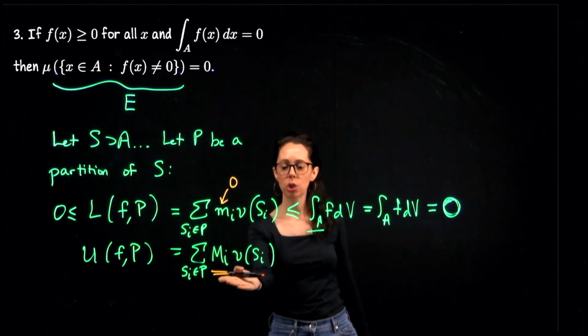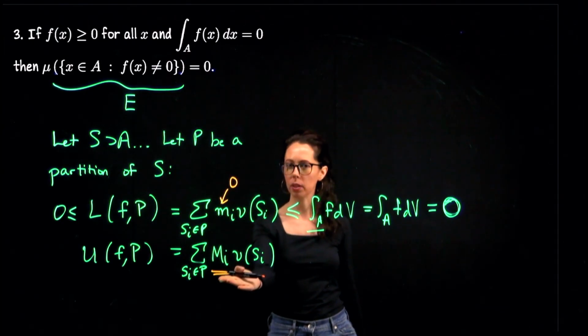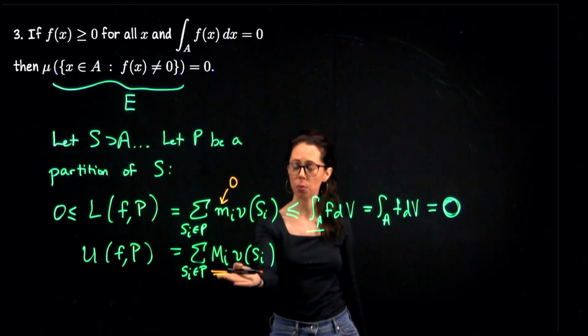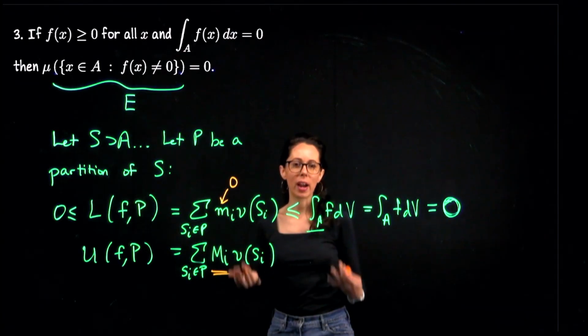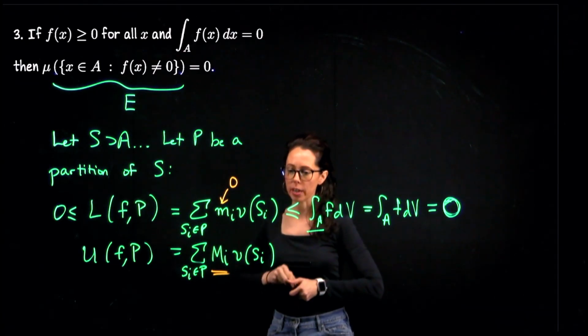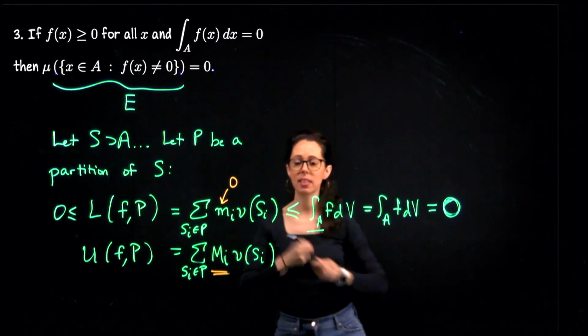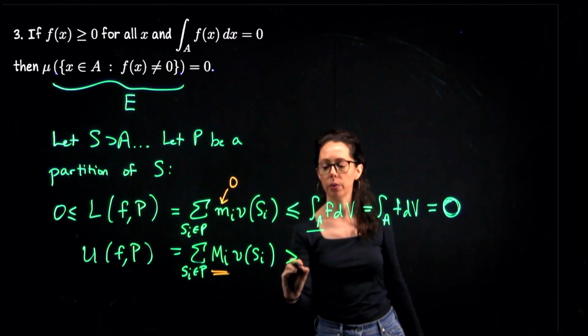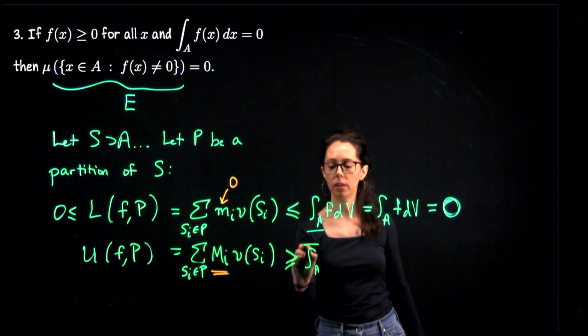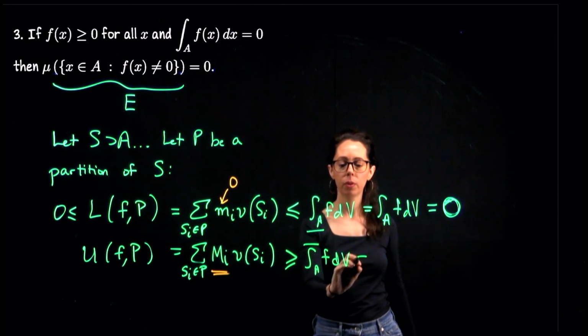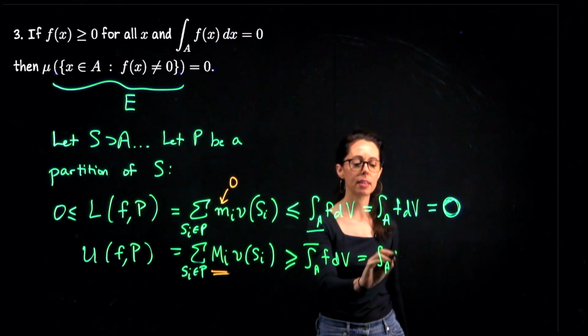So I'm not really sure what I can say about capital M sub i at the moment, the supremum of f over any subrectangle created by any partition. And I can't really make the same very conclusive statement here, because this is greater than or equal to the upper integral of f, which of course, following the same thought process, is 0.